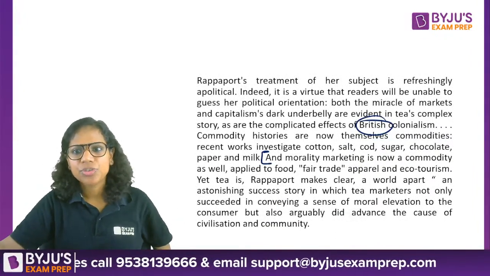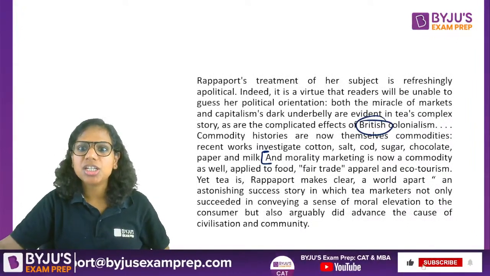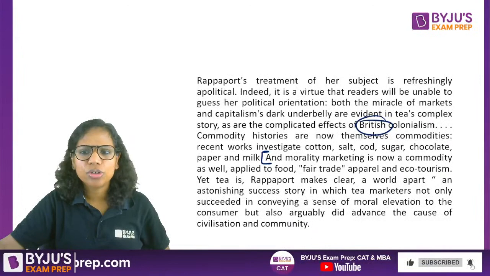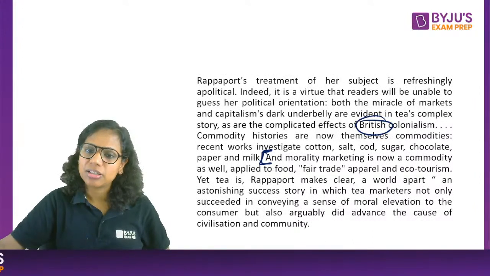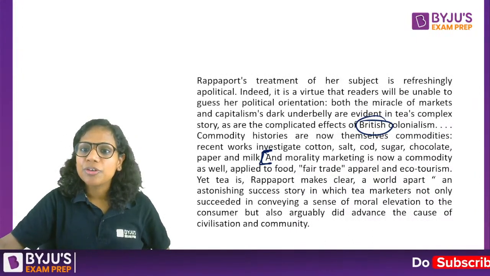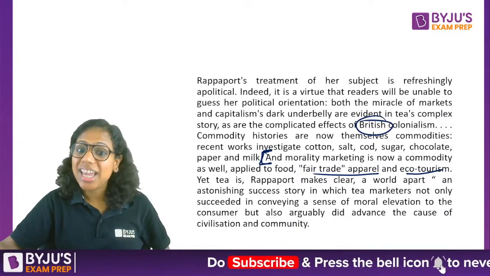I've spotted it here. Commodity histories are now themselves commodities. Recent works investigate cotton, salt, cod, sugar, chocolate, paper, and milk. And morality marketing is now a commodity as well, applied to food, fair trade apparel, and ecotourism.